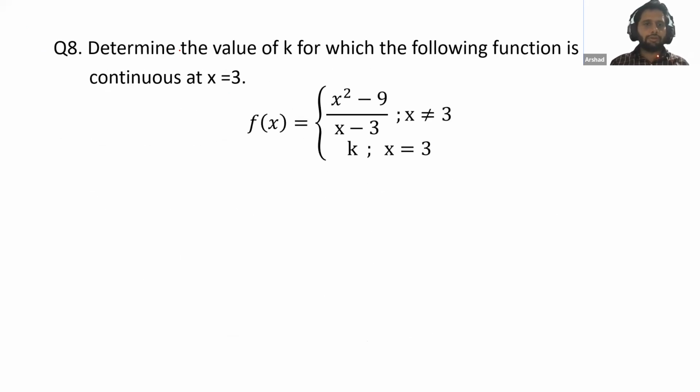Let me check how much time we have. Hardly 10 minutes, so we will do the rest of the questions tomorrow. Your homework is to do these two questions, revise the same topic, and complete the rest of the assignments of differentiation. It is very important because you need the same concept in application of derivative, integration and differential equation.